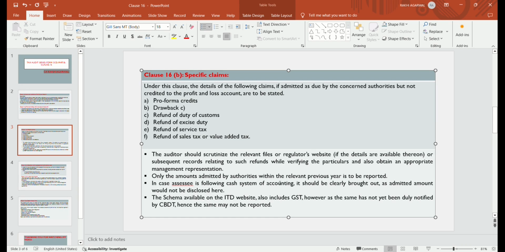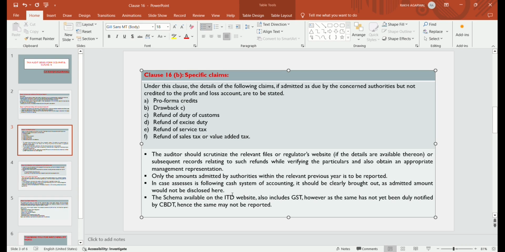So, while doing this, the auditor should verify the relevant files and regulator websites, and also take a management representation for recording that refund subsequently. Only the amount admitted by the authority within the relevant previous year is to be reported. Only the amount admitted by the authority, only that much amount is to be reported.